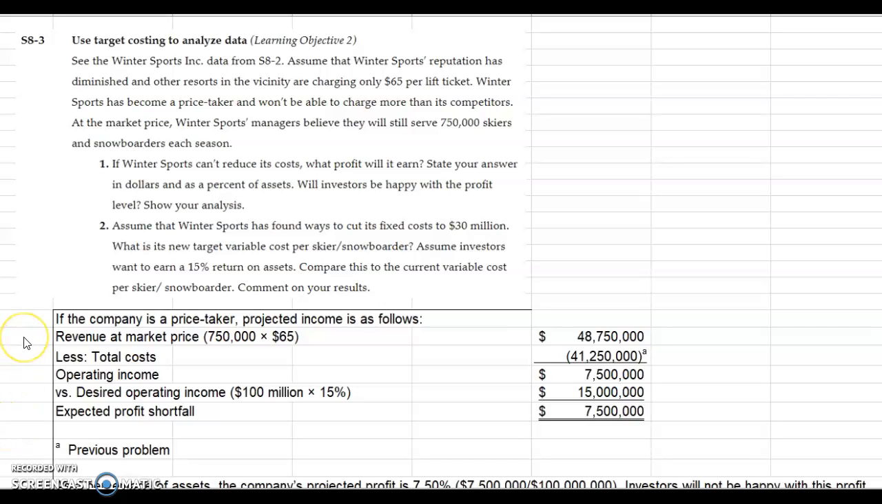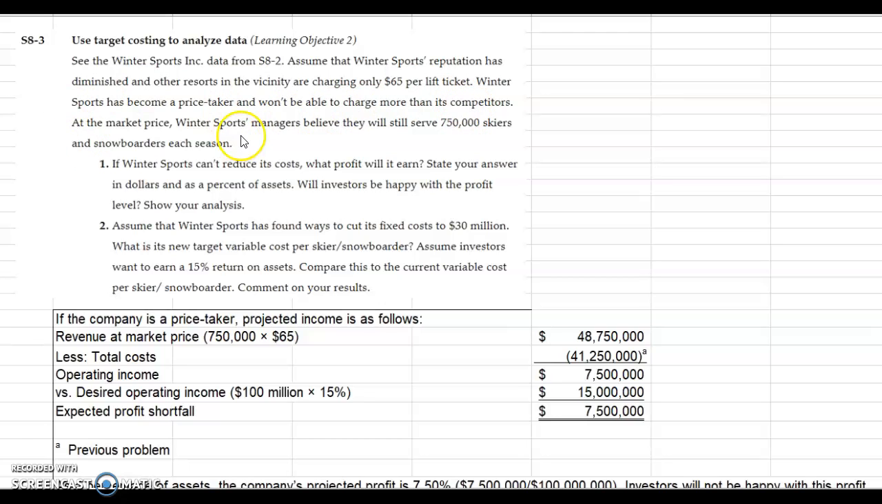Okay, this is the second problem that's still related to this winter sports company, and we're going to use the same data and now assume that winter sports' reputation has diminished and other resorts in the vicinity are charging only $65 per ticket. So winter sports has become a price taker as opposed to a price setter, and won't be able to charge any more than its competitors.